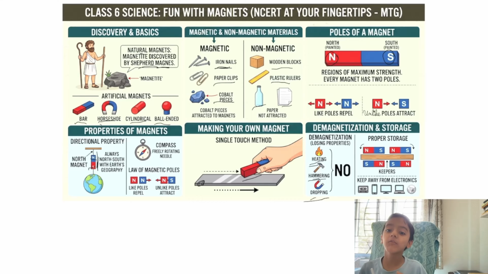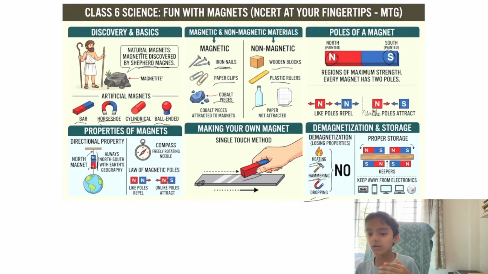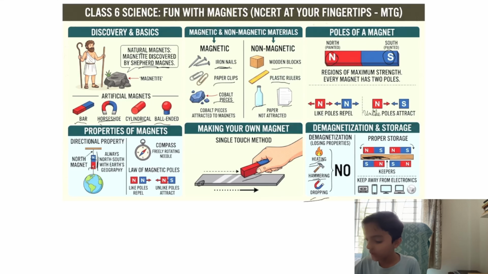Now I'll teach you how to do the proper storage of magnets. Look. First of all, you take two magnets. You place them, and between those two magnets, you place this keeper. You can see this keeper over here. And you should align the two magnets so that they are with unlike poles. So you can see over here.